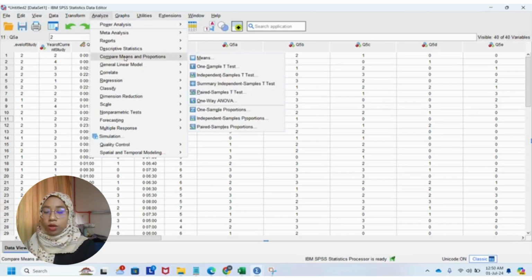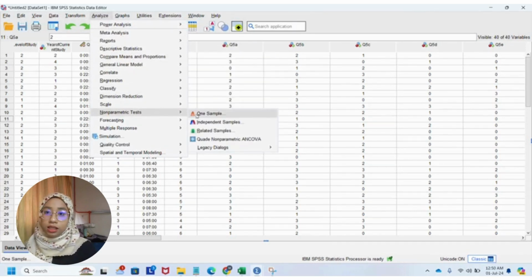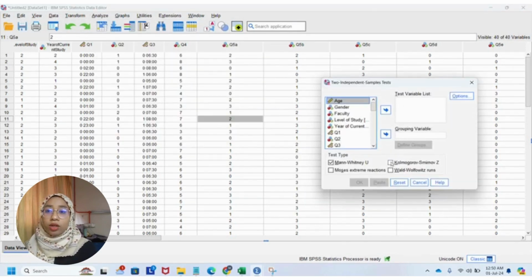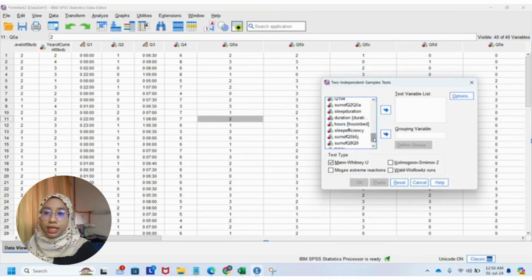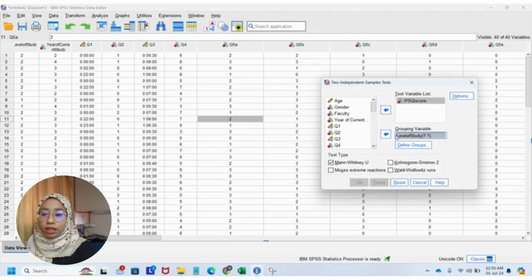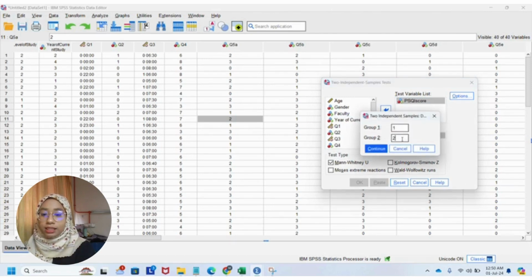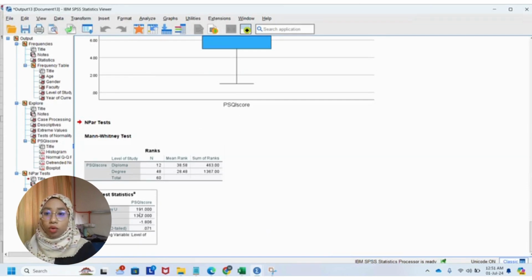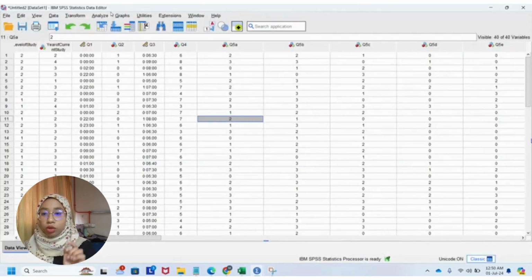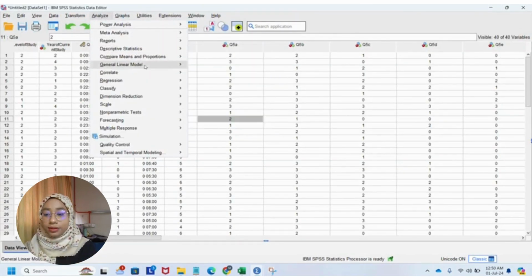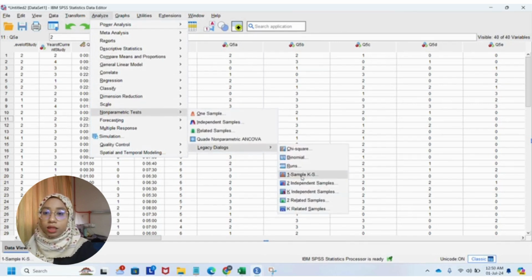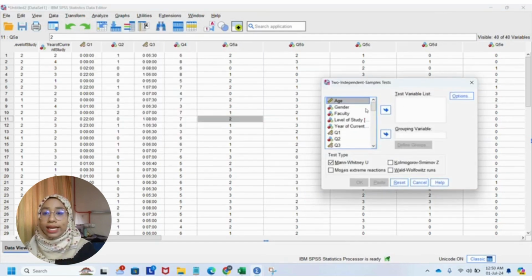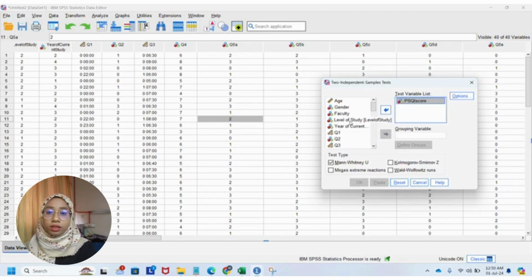Okay, now I will explain to you how to do this test in the SPSS software. First, you have to go to analyze. Then you scroll down to nonparametric tests and select legacy dialogs. After that, you have to click two independent samples. For the test variable, click the PSQI score. After that, for the grouping variable, click level of study. Then click define groups and type group 1 and 2. Then after that, click OK. Then the result will be shown.